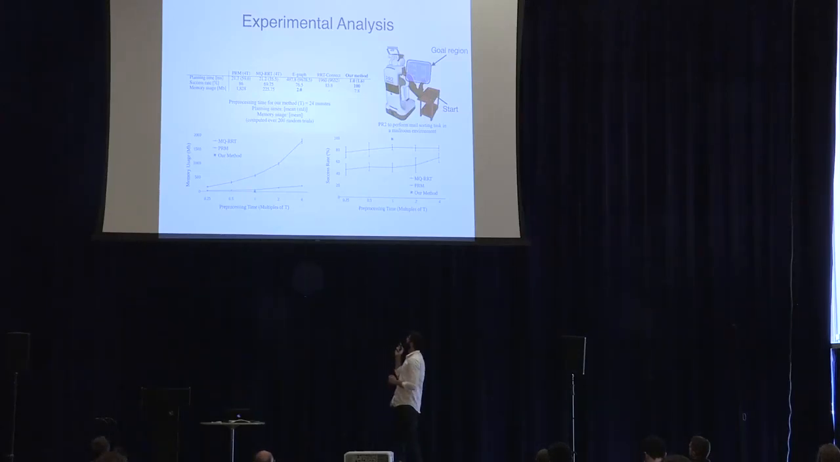To the bottom right is the plot that shows pre-processing time versus the success rate. And as the pre-processing time increases, the success rate of these algorithms increases. But if you notice, for instance, for PRM, it starts to plateau over here. The reason is that typically sampling-based planners suffer from narrow passages in the configuration space. And of course, we have a success rate of 100%.